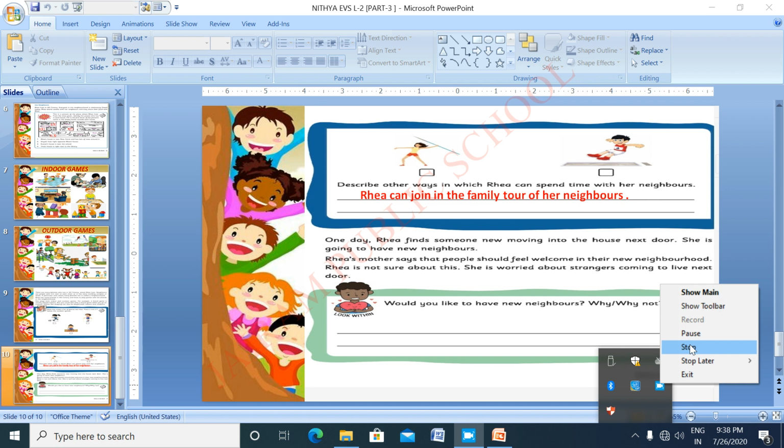Okay, so would you like to have new neighbors? Why or why not? Children, imagine now you are in the situation of Riya. What would you feel about your new neighbors? Take this as the home task and complete your ideas within the blanks. Okay children? I hope you have enjoyed this session.